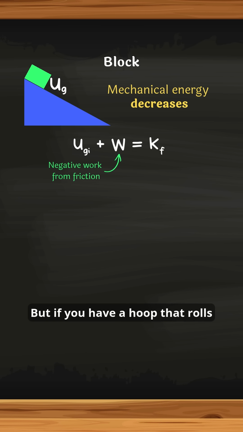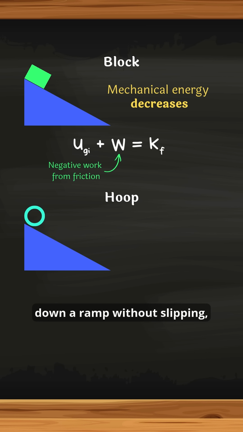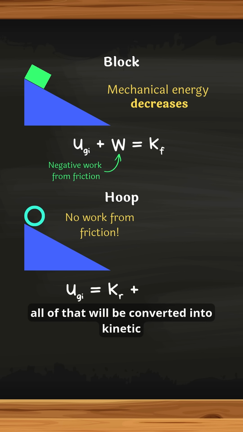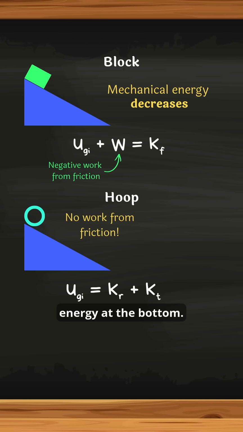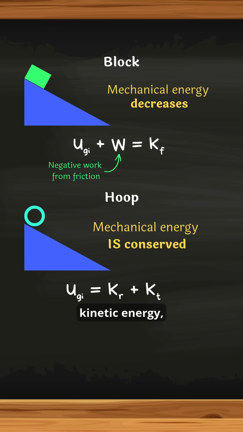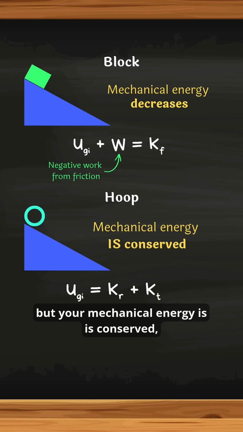But if you have a hoop that rolls down a ramp without slipping, the friction force does not do work, and the initial potential energy that you start with, all of that will be converted into kinetic energy at the bottom. It's just a combination of translational and rotational kinetic energy, but your mechanical energy is conserved.